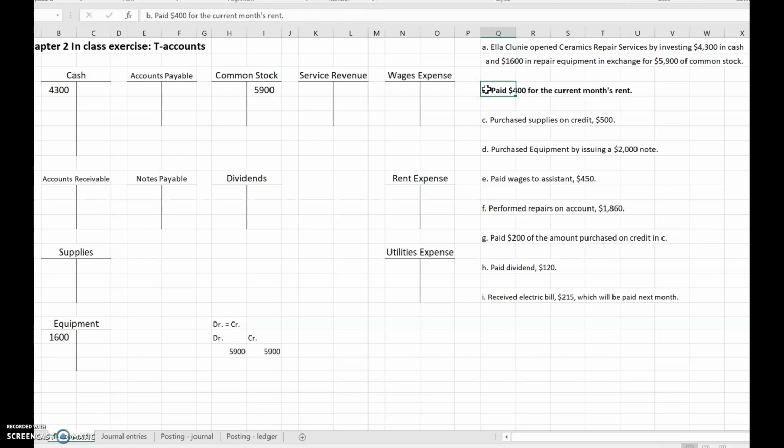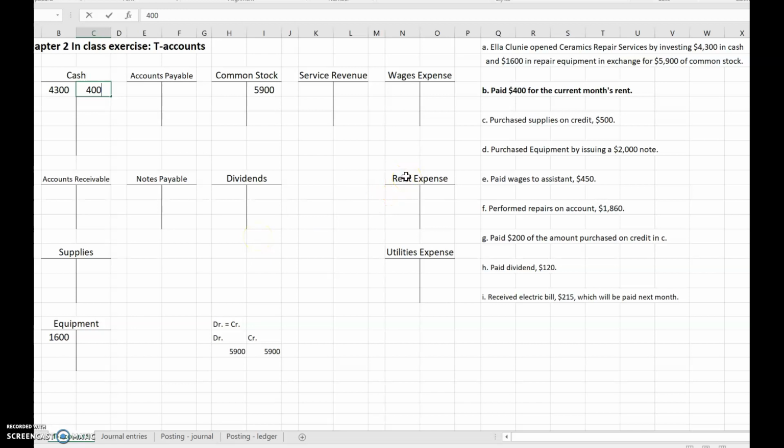Transaction B. We paid $400 for the current month's rent. So the accounts that are involved, cash, because we're paying, and then rent expense, because that's what we're doing. We're paying our rent. So cash is going down because we're paying it. Cash is an asset, normal balance of debit. So if cash is going down, we're going to put it on the opposite side of the T of the normal balance. Normal balance is debit, so cash goes down with the credit. We put $400 on the credit side of the cash T.